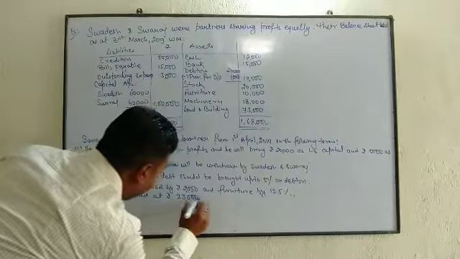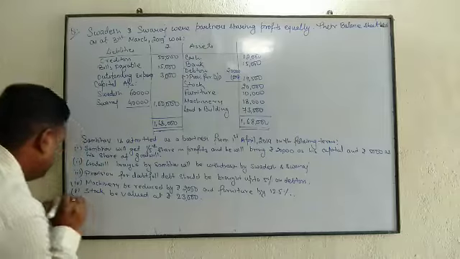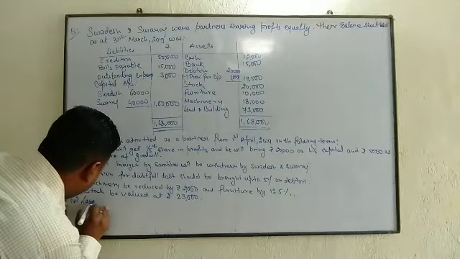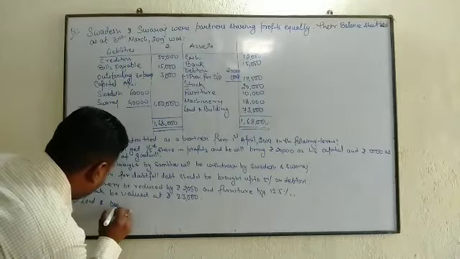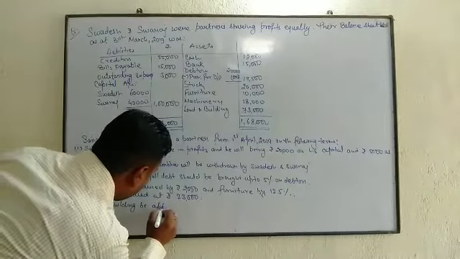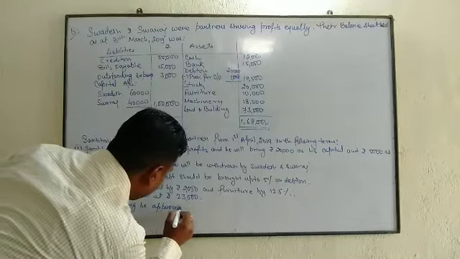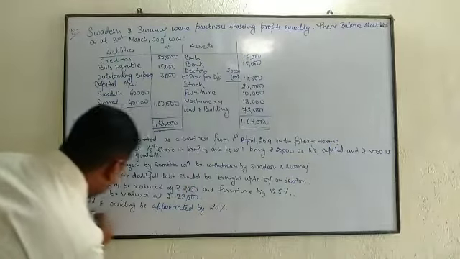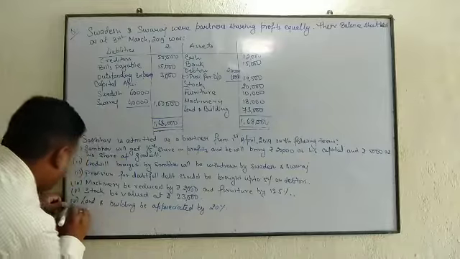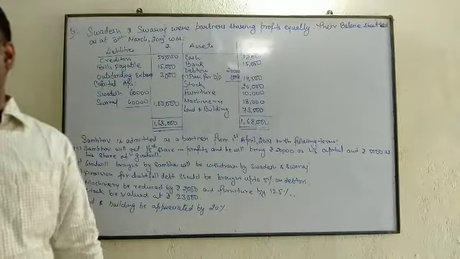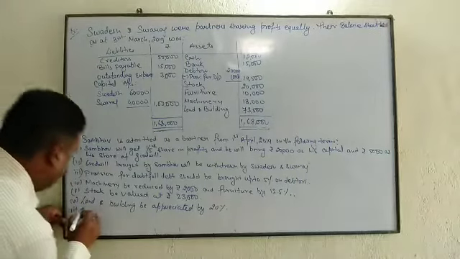Sixth, land and building be appreciated by 20%. Seventh, investment of 2000 which did not appear in the books should be recorded.